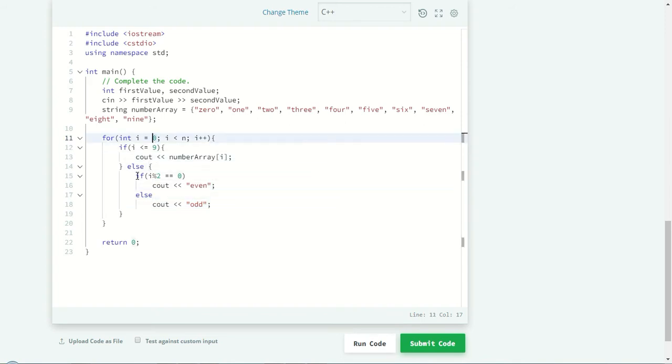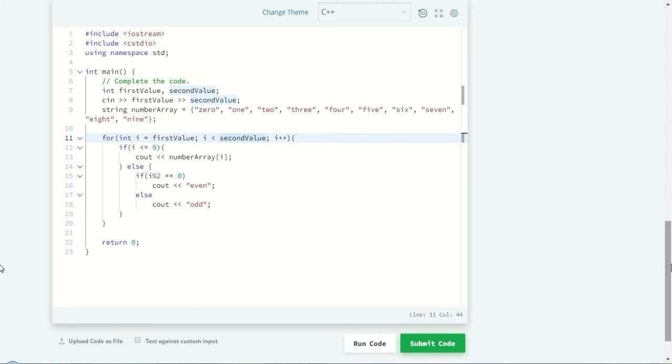First we need to find from where it should start. So first value, second value. As you could see here, we got two different inputs from the user. We have declared a string array, and I'm going to loop through the values from the first value to the second value. Consider this as 8 and this as 11. So starting from 8, it will go up to 11. We need to consider that if the specific value is lesser than 9, then we print the specific word from the string array. Else we need to find out whether the given value is even or odd.